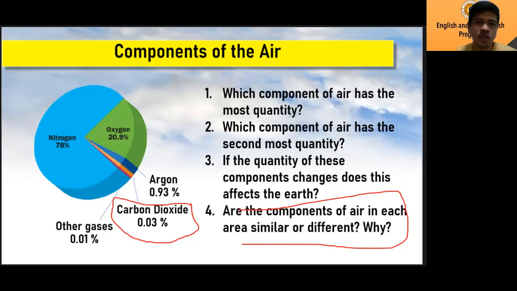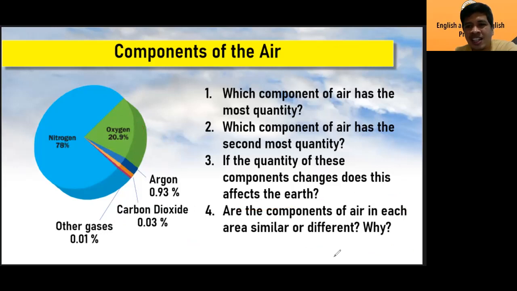In the city, there are more cars and more factories, and they are releasing carbon dioxide. And in the forest, there are more plants and more trees, and they are releasing oxygen, right? So that's why they are not the same. They're always not the same. Is that clear with you, class? So this is about the atmosphere, and these are the different components of the air.